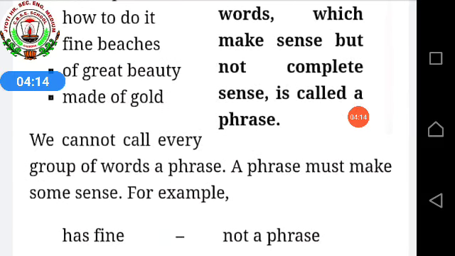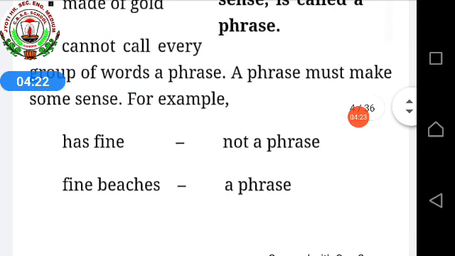We cannot call every group of words a phrase. A phrase must make some sense. So here it's given that for every group of words we cannot say, okay, this is a phrase. We should keep in mind that any group of words doesn't make a phrase.